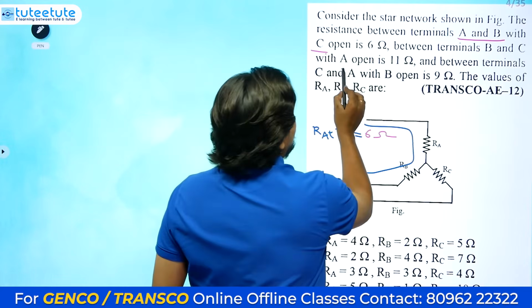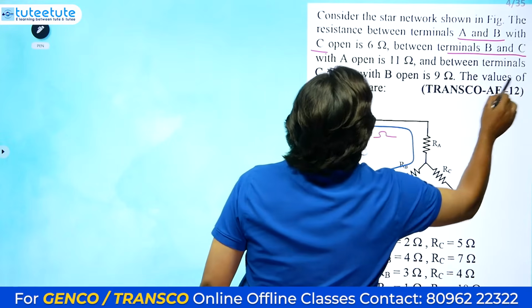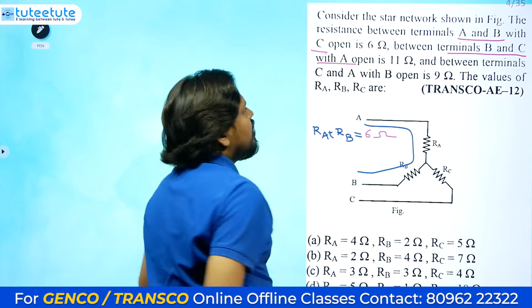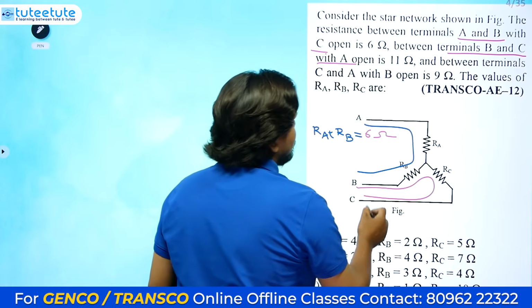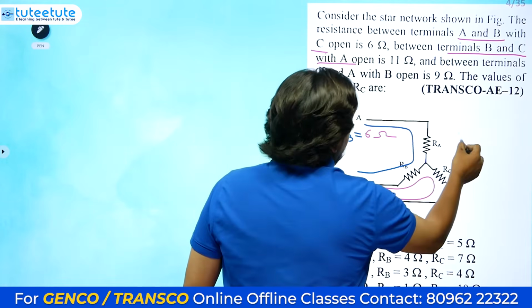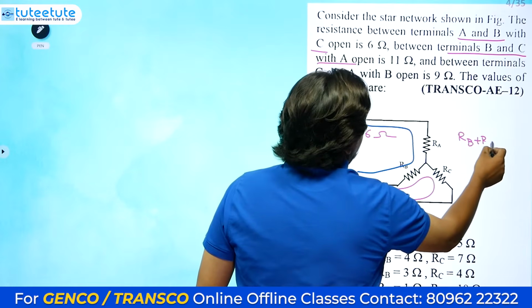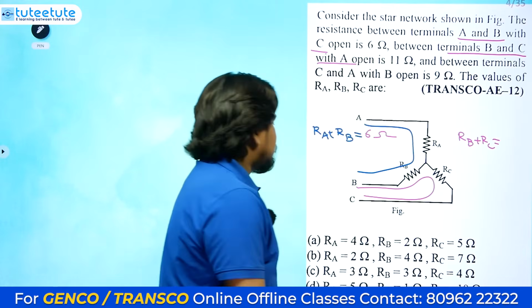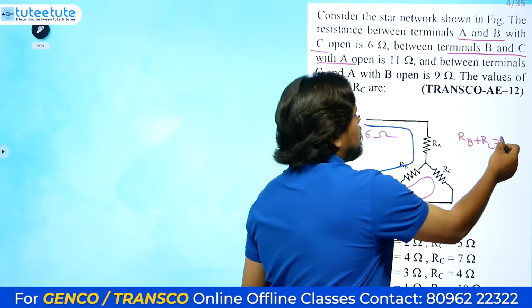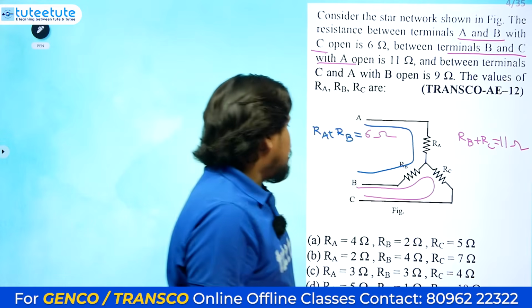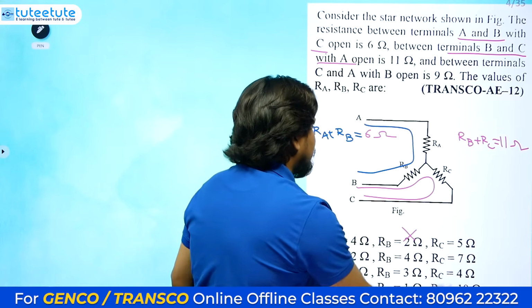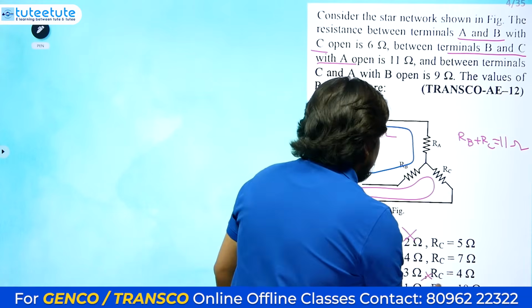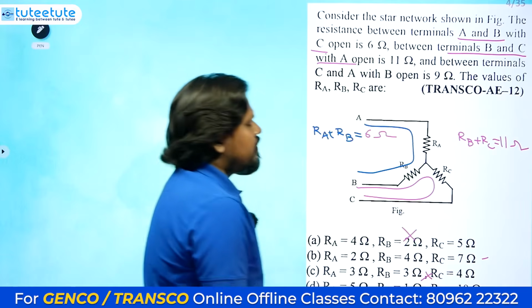Next, the second condition: between B and C terminals with A open is 11 ohms. Between B and C, RB plus RC, they have mentioned 11 ohms. So from the options you need to check RB plus RC. Not this option; RB plus RC, this might be the answer. So this is not the answer. So in these two only our option is there.